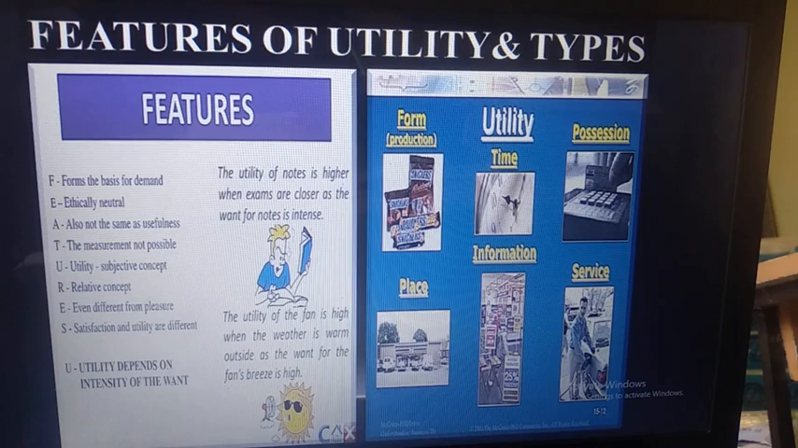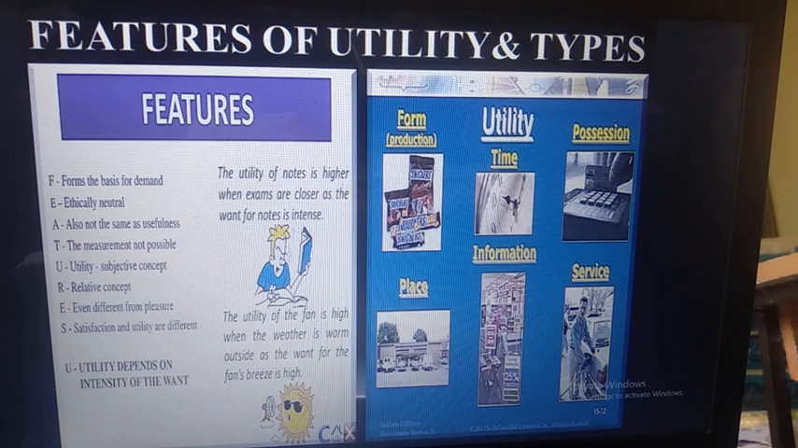Next is information utility. Information utility is like, if you are traveling somewhere and you are watching a signboard, from that signboard we get directions, and information related to roads, offices, and institutes. From that board we get the information, and from that we get a satisfaction, that is called information utility.